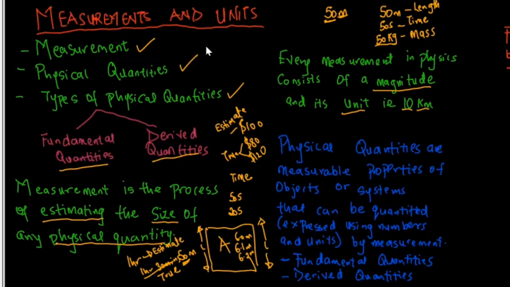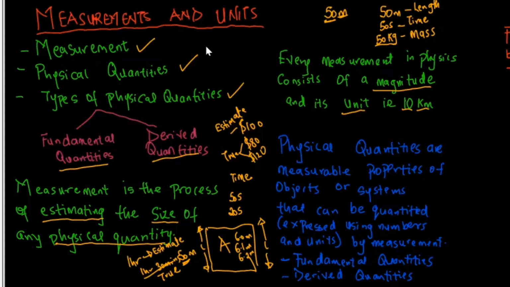Now, physical quantities, as I've defined earlier, are measurable properties of an object or a system that can be quantified by measurement. In essence, you can measure them or you can quantify them, giving them magnitude and numbers. For example, 10 kilometer for length or 50 kilogram for mass. So those properties that I can measure are what we call physical quantities. I've given you a whole lot of examples like length, mass, time, electric current, which we'll look at in subsequent parts of this video.